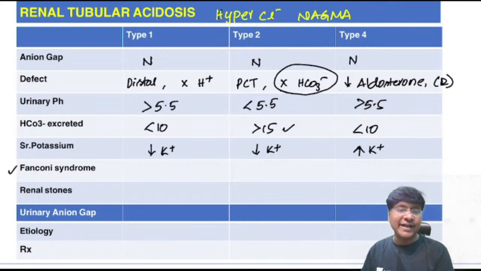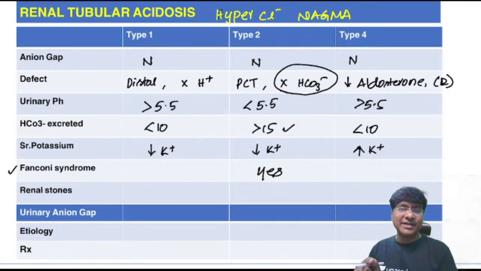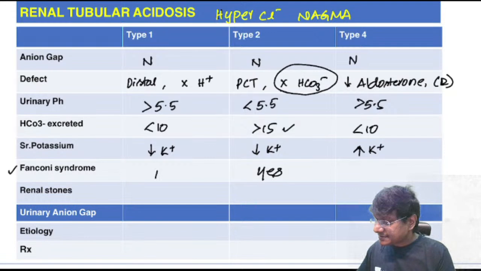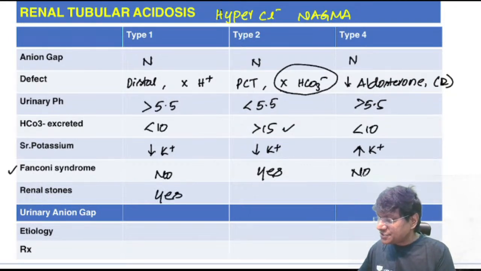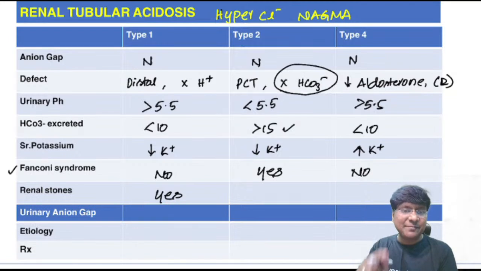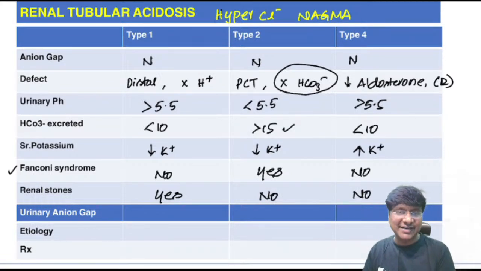Then coming to Fanconi's syndrome. Which is called Fanconi's syndrome? Your type 2 renal tubular acidosis, where the pathology is at the PCT, that is called Fanconi's, whereas not your type 1 and type 4. Then coming to renal stone formation, this is another very important point. Renal stone formation is very specific in type 1 renal tubular acidosis, but not in type 2 as well as type 4. Okay, so nephrocalcinosis is very clear in type 1 renal tubular acidosis.